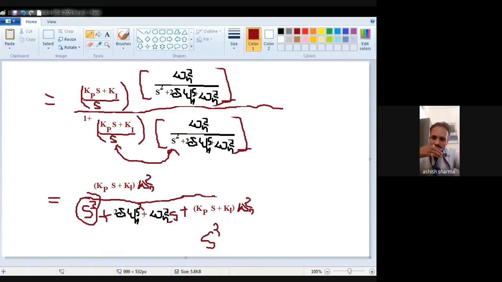So I think you understand how the proportional integral controller converts the order of the system. It increases the order of the system because s cube is there. It means a second order system converts into a third order system. So thank you very much.